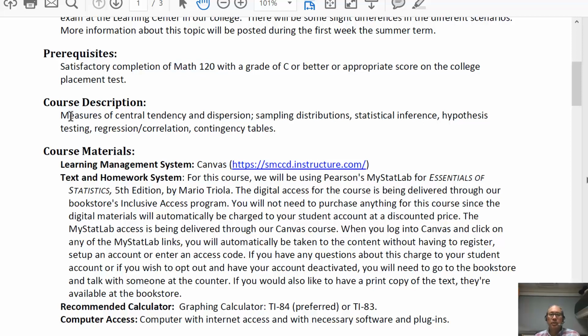Our course description is that we're going to discuss descriptive statistics, some sampling distributions, inference, hypothesis testing, regression, correlation, contingency tables, and we have one more topic called analysis of variance that we will cover at the very end.